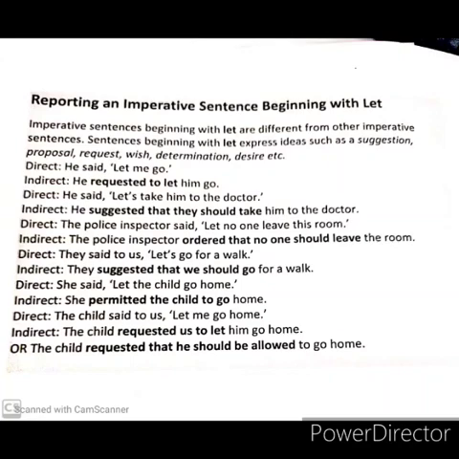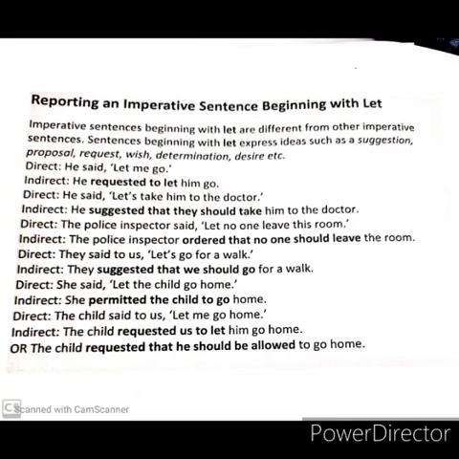He said, "Let's take him to the doctor." Let's means let us. He suggested that they should take him to the doctor. I told you at the beginning that "suggested" will never take "to." So "suggested" will always come with that clause. He suggested that they should take him to the doctor.